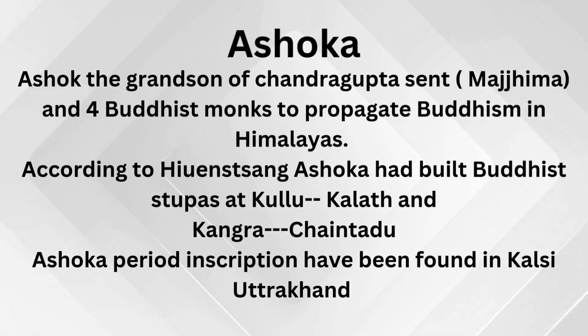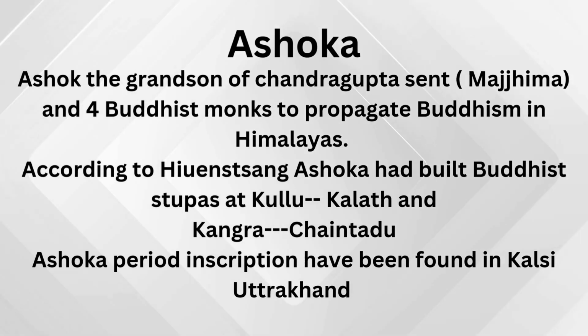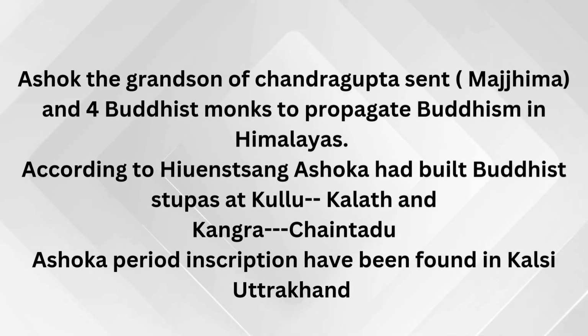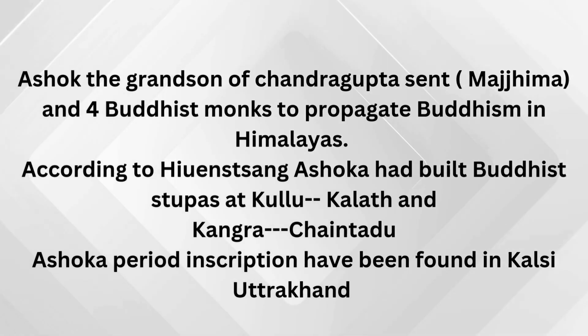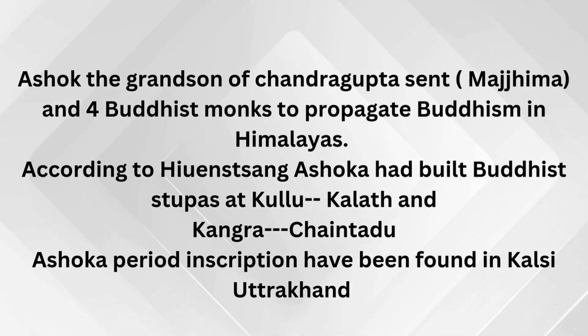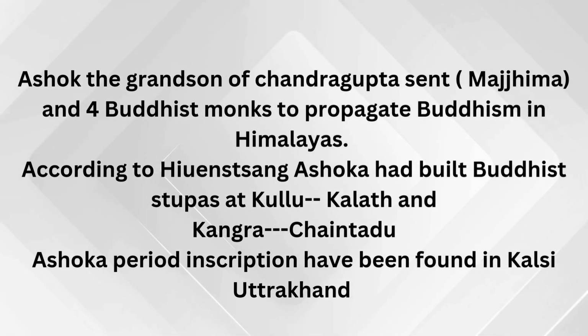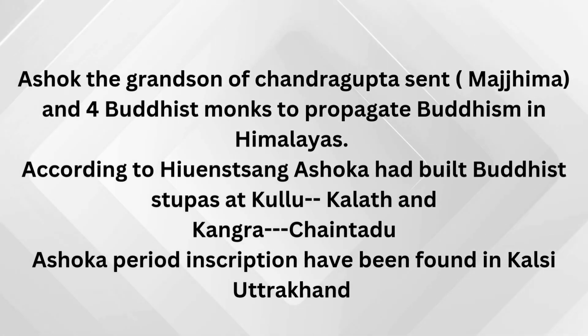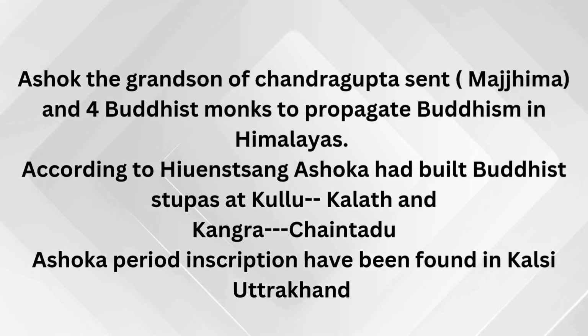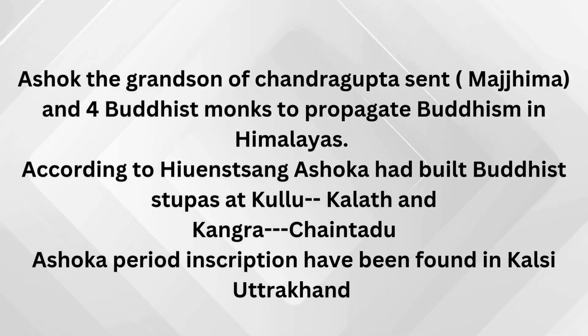Ashoka, the grandson of Chandragupta, sent Majjhima and four Buddhist monks to propagate Buddhism in the Himalayas. According to Hiuen Tsang, Ashoka had built Buddhist stupas at Kullu, Kalath, Kangra and Chaintadu. Ashoka period inscriptions have been found in Kalsi, Uttarakhand.